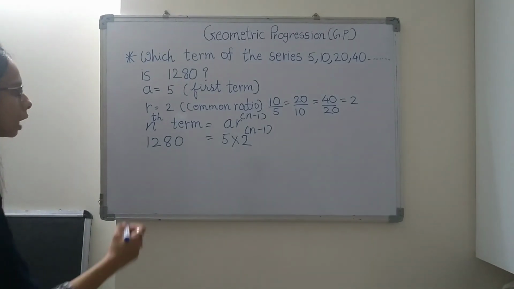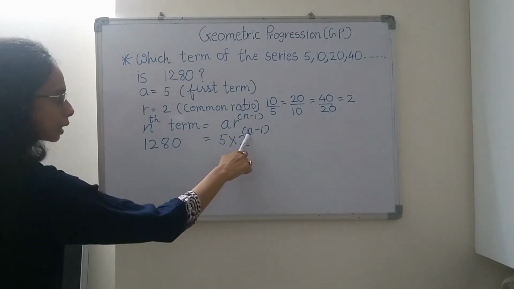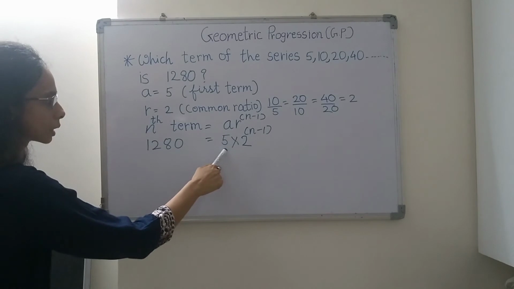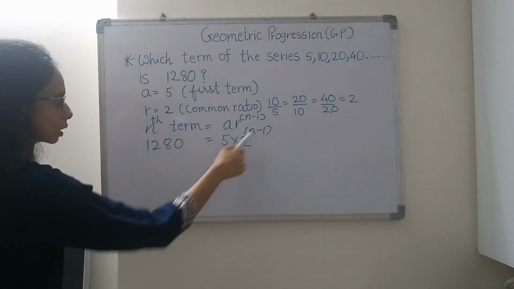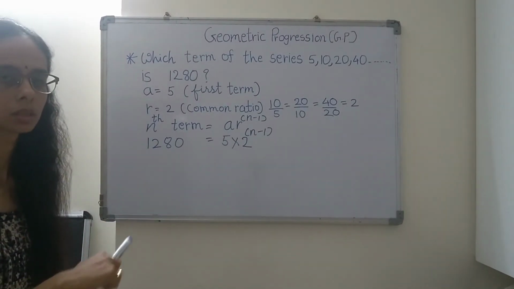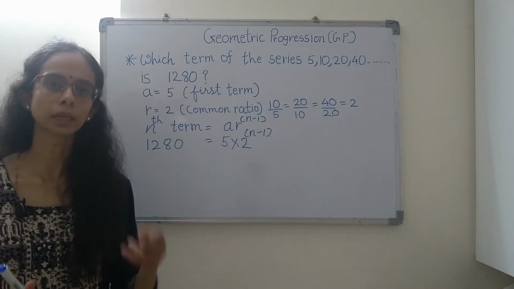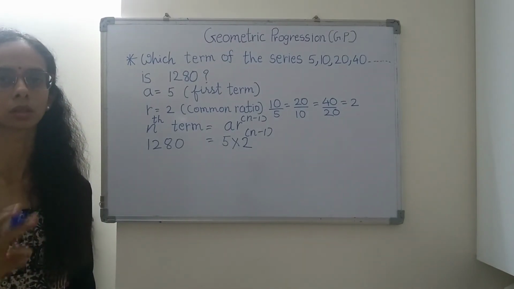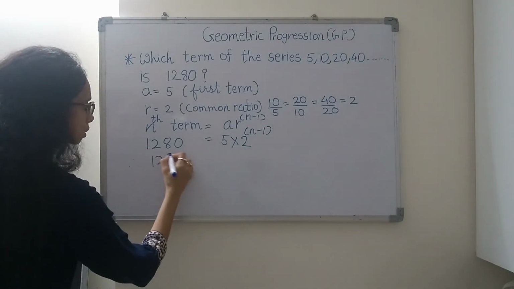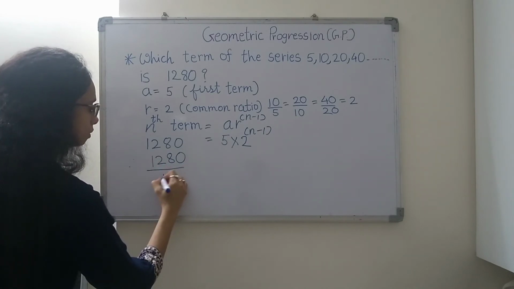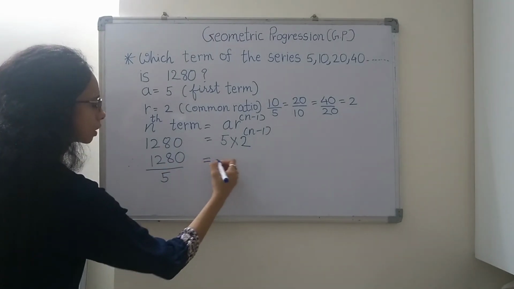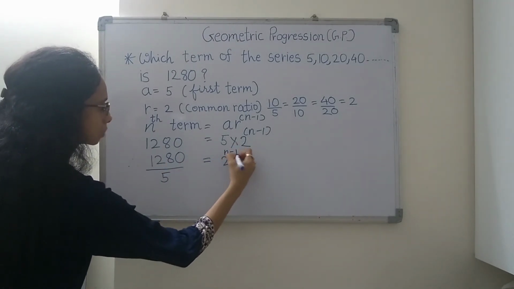So how will we do it now? We have to find out this n. In order to do that, this 5 which has been multiplied with 2 raised to n minus 1, when it goes to the other side of the equal sign, it will go into division, because we all know that multiplication and division are reverse processes of each other. So 1280 divided by 5 is equal to 2 raised to n minus 1.